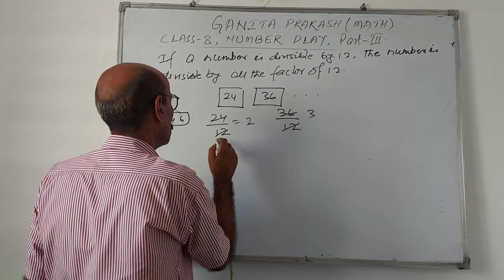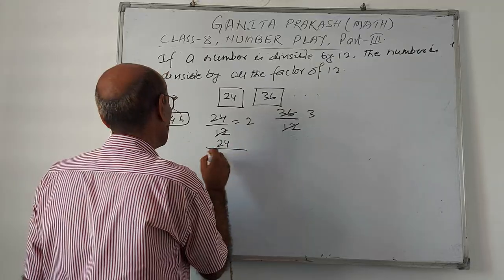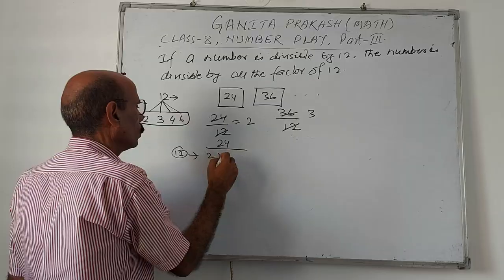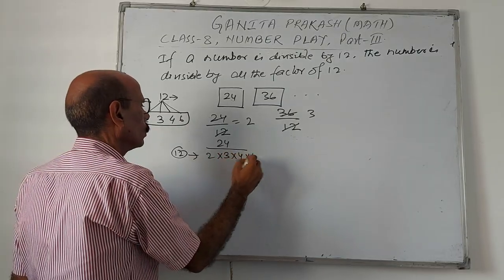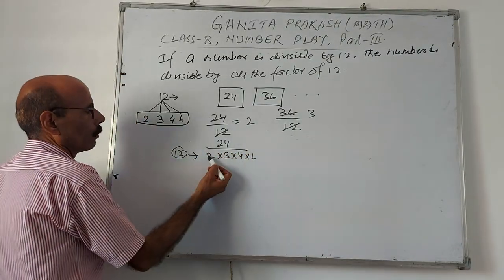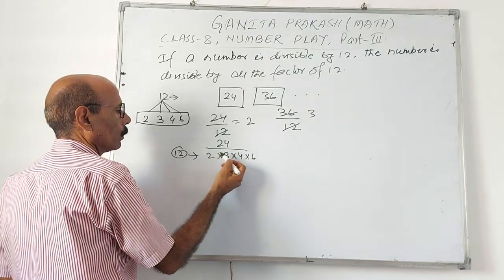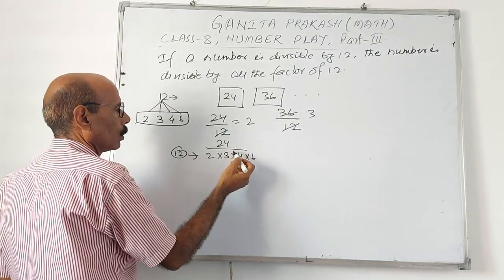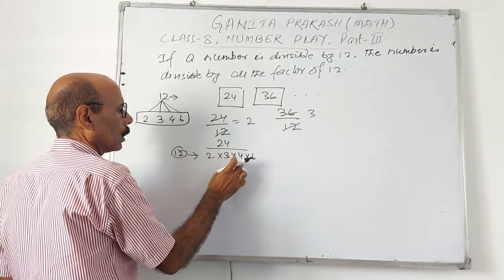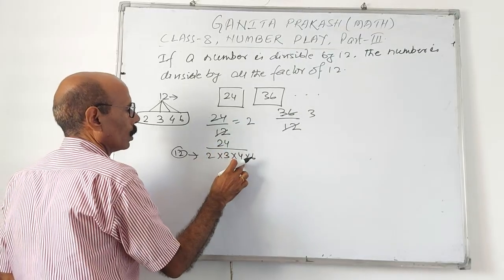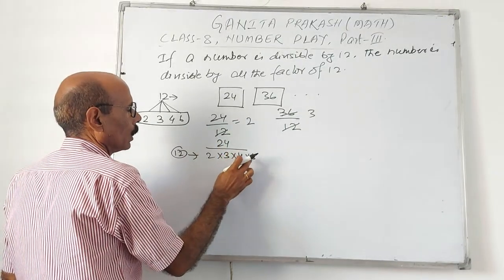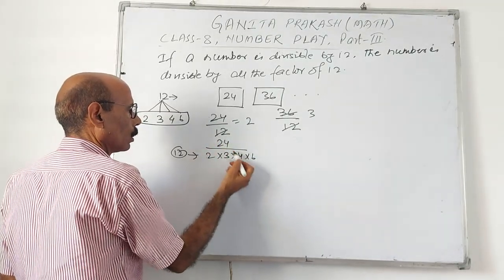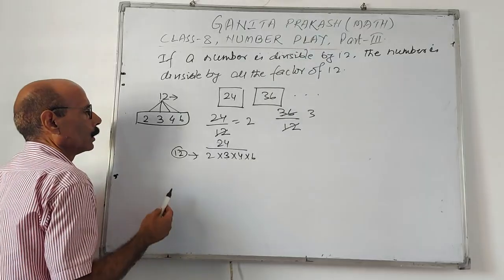See, if it is 24, write 24 here in place of 12; the factors will be 2, 3, 4, 6. Check. By 2, 12 twos are 24; by 3, 8 threes are 24; by 4, 6 fours are 24; and 6 fours are 24. This number can be cut by any of these numbers.